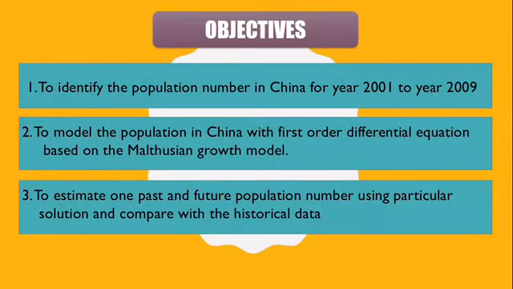There are 3 objectives for our assignment. The first one is to identify the population number in China for the year 2001 to the year 2009. The second one is to model the population in China with a first-order differential equation based on the Malthusian growth model. And the last one is to estimate past and future population numbers using the particular solution, and we compare it